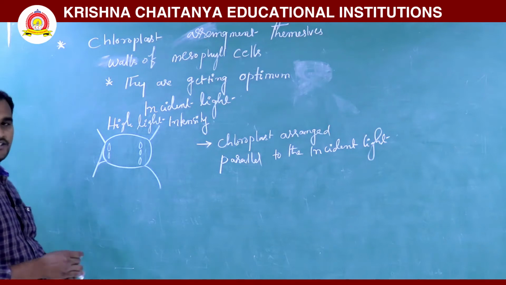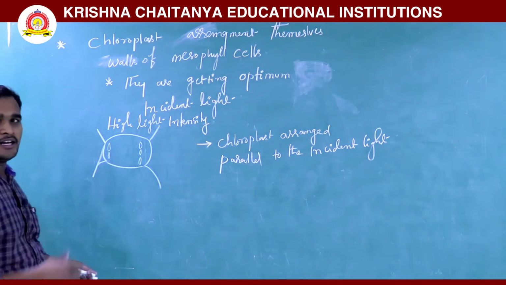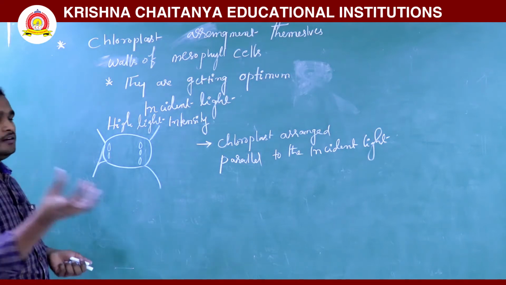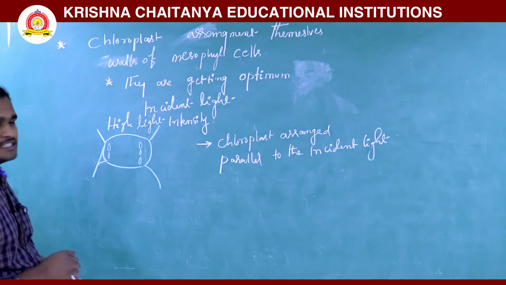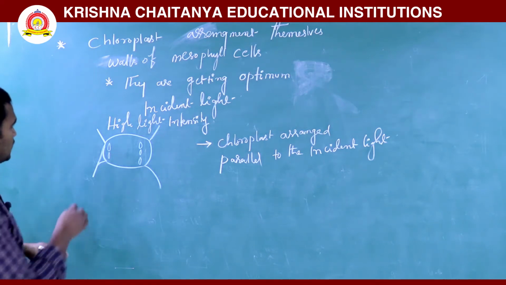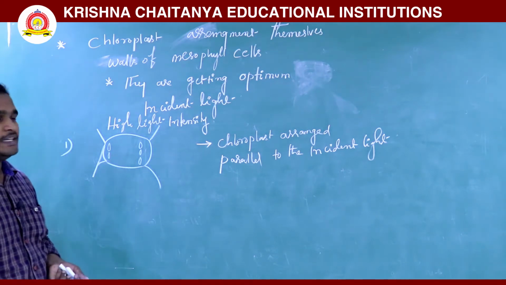How are they arranged? Parallel to the incident light, in high light intensity. Because if they were perpendicular to high light intensity, then the chloroplast would be damaged due to the high intensity of light. So that is the first condition: it is parallel to incident light.